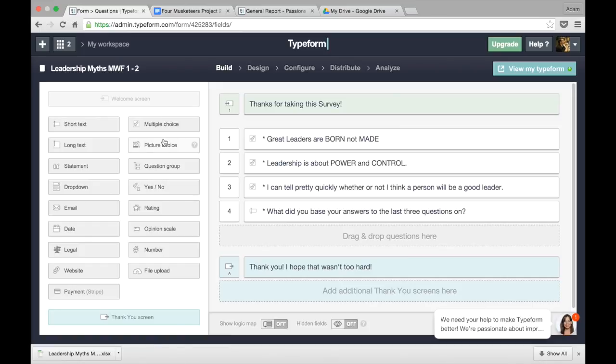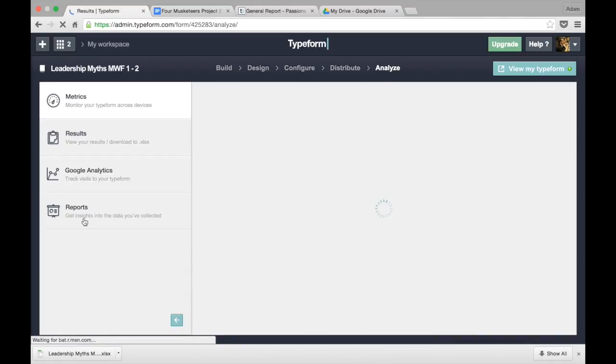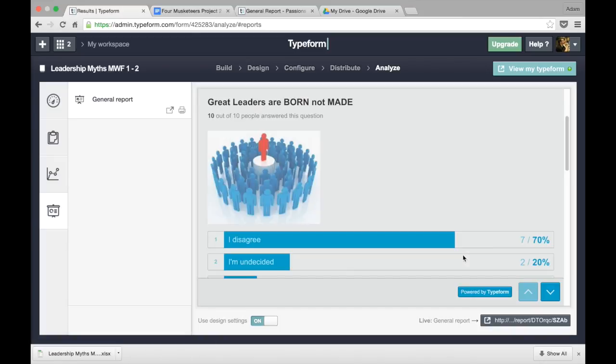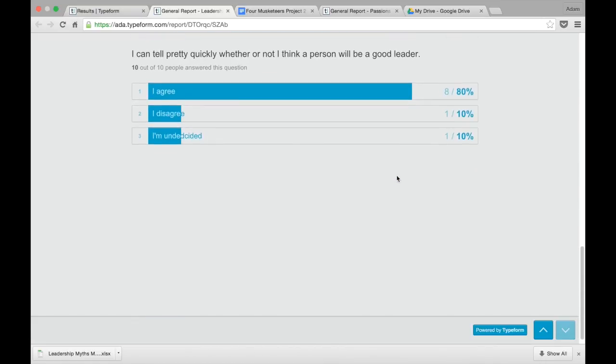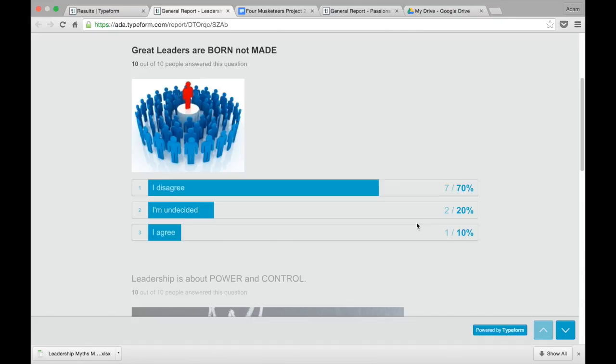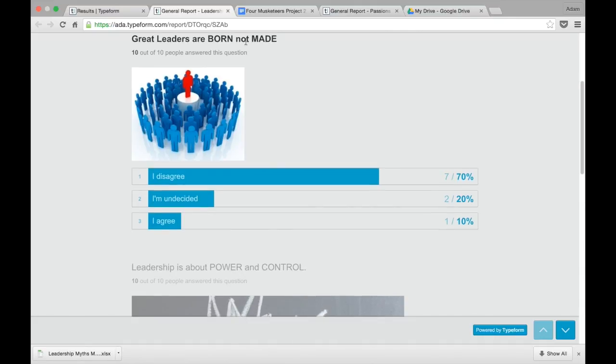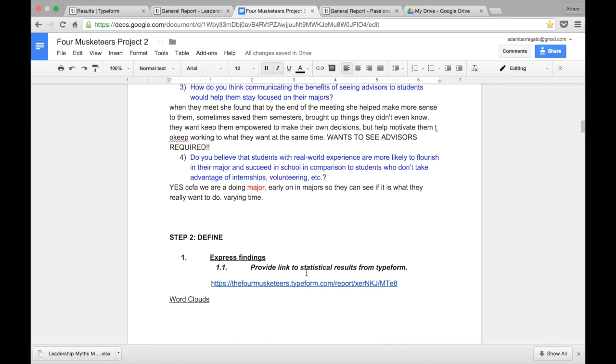All right, so the first thing that you want to do, you're not going to write anything down yet, but you want to remember how to actually get your results. You got to click on Analyze. The first thing I want you to do is go to Reports, and I want you to get the link for the live results. Now, this link is only going to show you the questions that were either multiple choice, rating, or opinion. The short answer ones, you'll have to get through Excel. But what's important is you get this link, and you can copy it, and guess where you paste it? Right here in your Google Doc where it says provide the statistical results from Typeform.